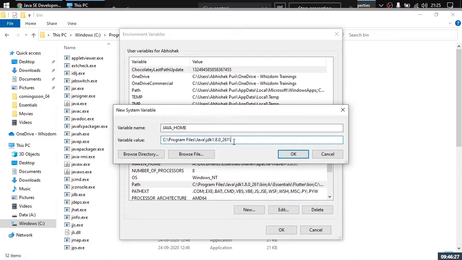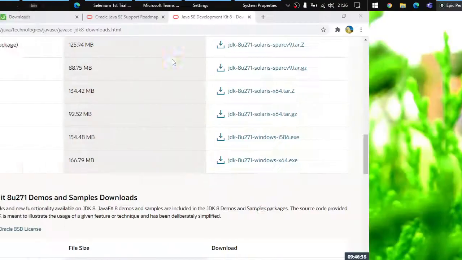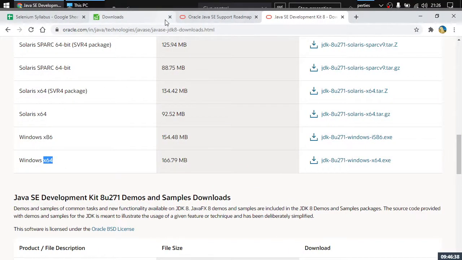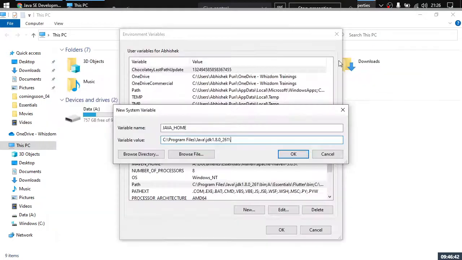My version is 261. You would be downloading 271. I feel like it's 271. I'm using a little bit older version of JDK, but that works. Nothing specific has changed here, right? But do not download JDK 15 or JDK 14. They are unstable and would cause you a lot of troubles.